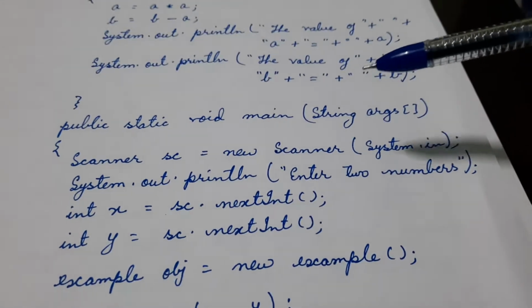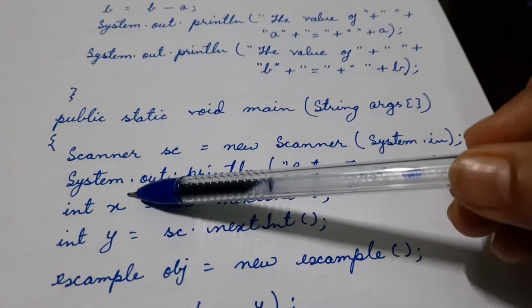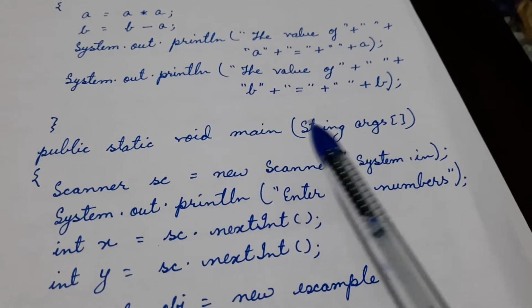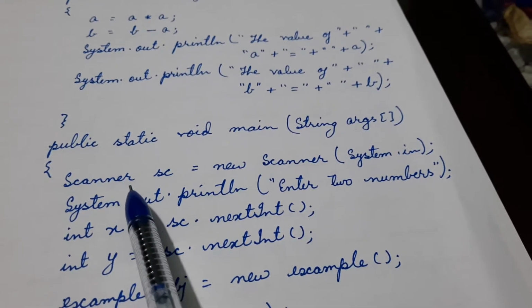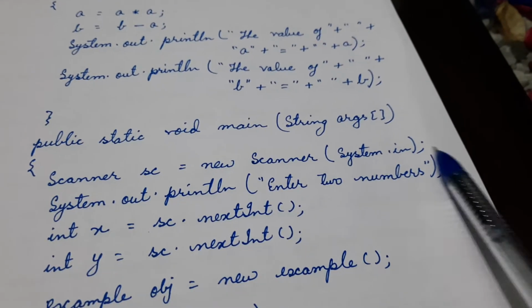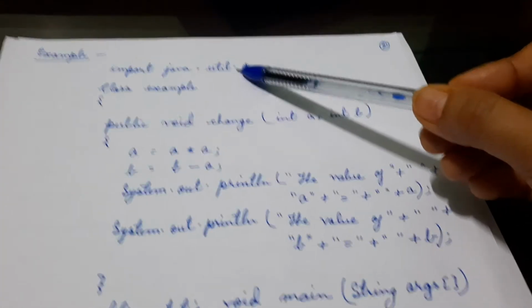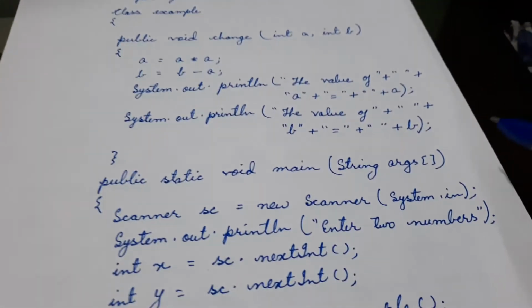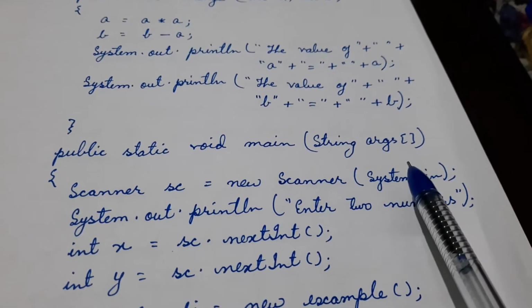In the main function, we are taking input of two numbers in x and y. So we see here we are declaring the function public static void main string args. Since we are using the Scanner class to take input, we are not writing throws IOException here, nor BufferedReader. If you want to do this, you have to import java.io.* instead of util, and you have to write throws IOException, BufferedReader, InputStreamReader, that statement.